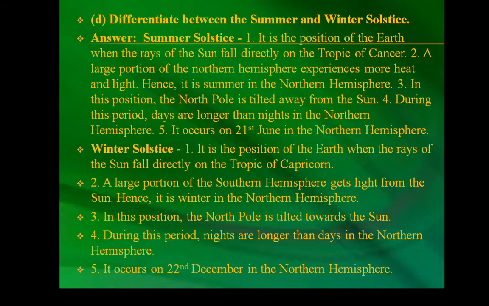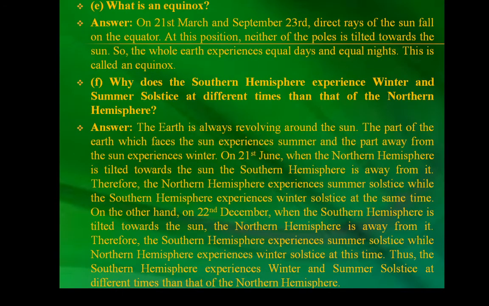Second, a large portion of the southern hemisphere gets light from the sun, hence it is winter in the northern hemisphere. Third, in this position, the north pole is tilted away from the sun. Fourth, during this period, nights are longer than days in the northern hemisphere. Fifth, it occurs on 22nd December in the northern hemisphere.